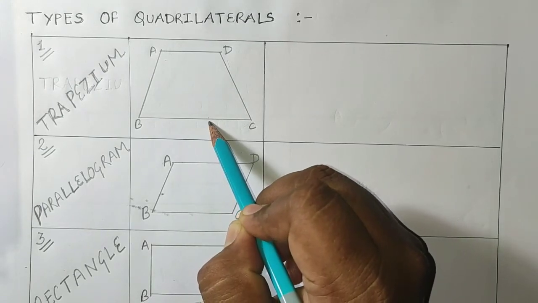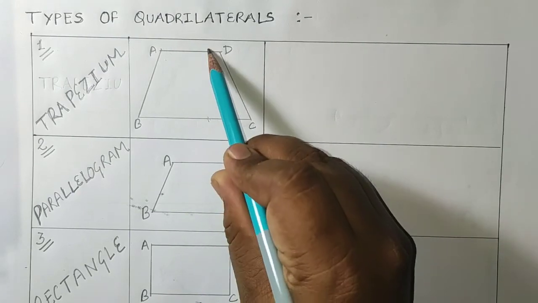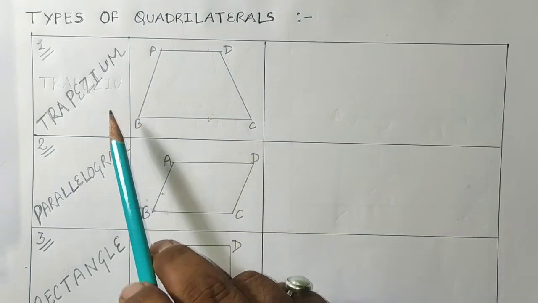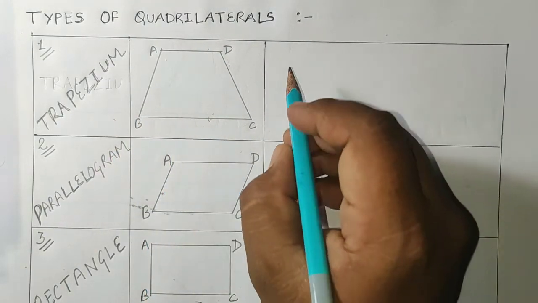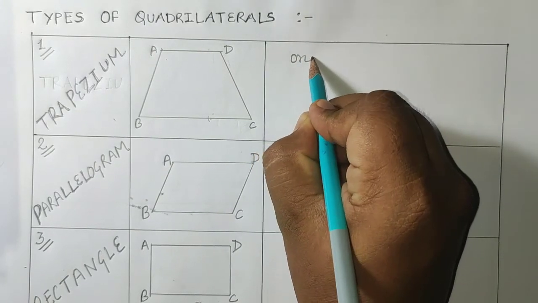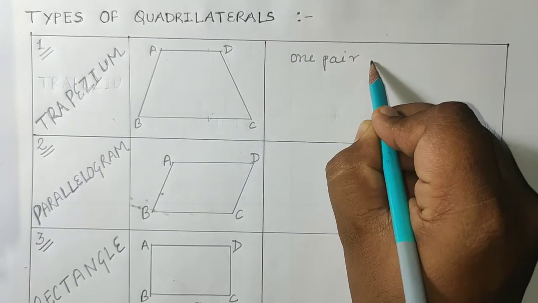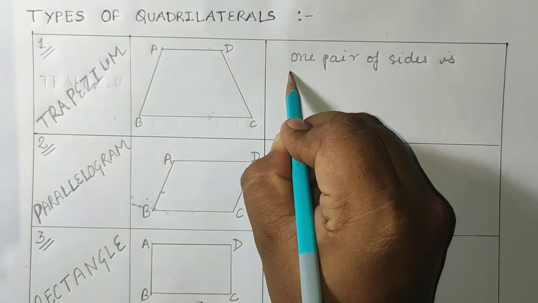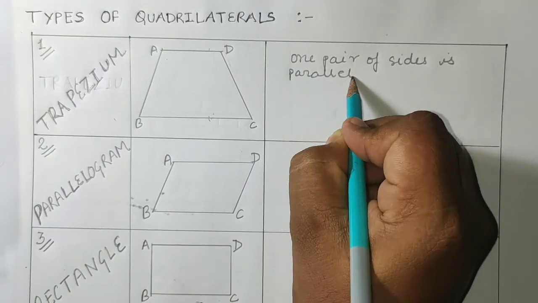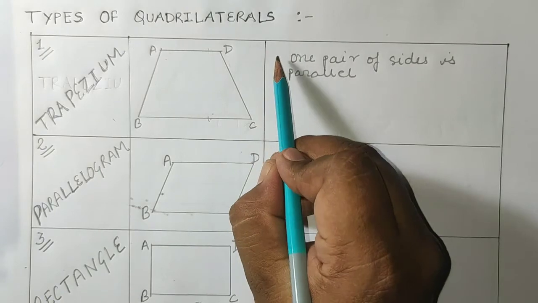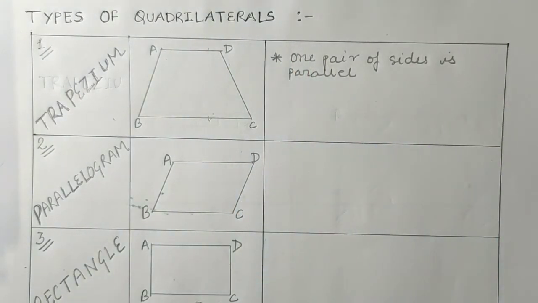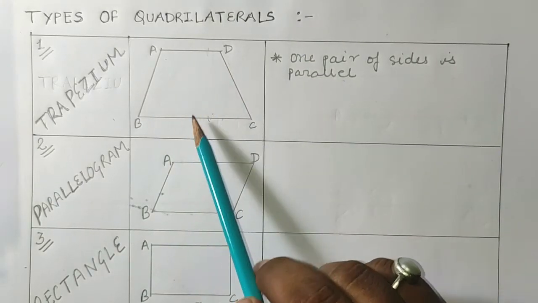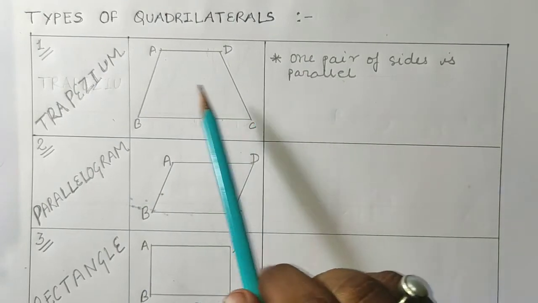In any type of quadrilateral, if one pair of sides is parallel, then that type of quadrilateral is known as a trapezium. So the first property of this type of quadrilateral is that one pair of sides is parallel.